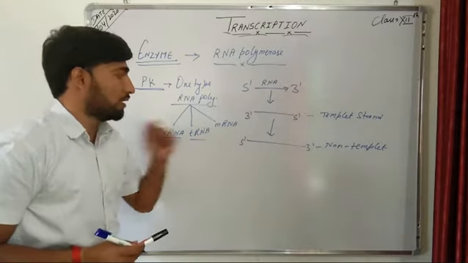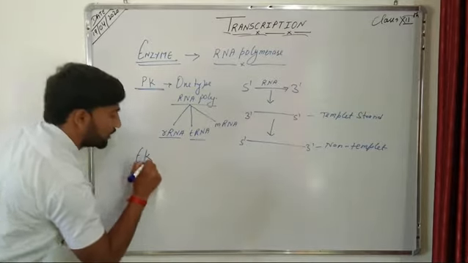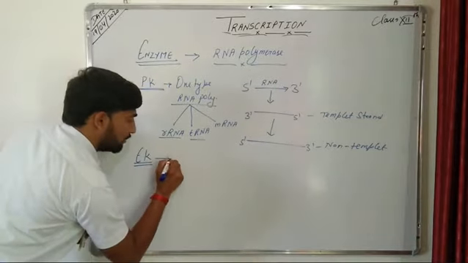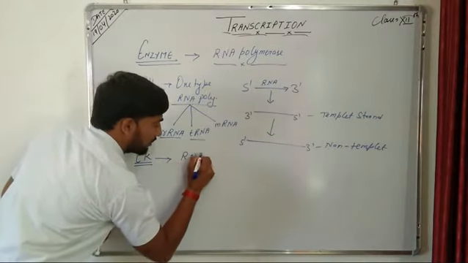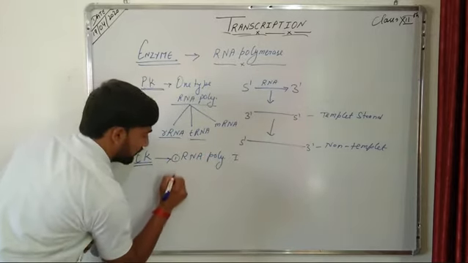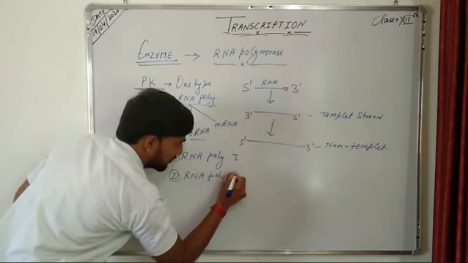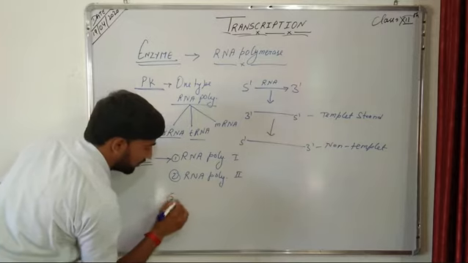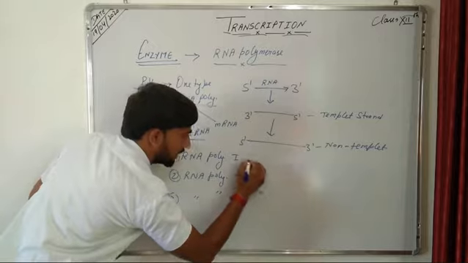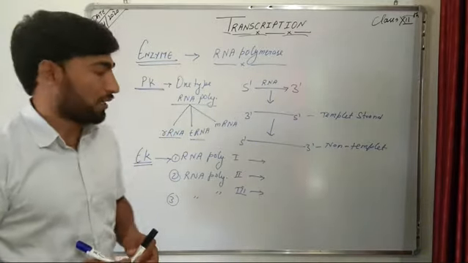So prokaryotes have only one type of RNA polymerase that synthesizes the three different types of RNA molecules, that is rRNA, tRNA and mRNA. But in case of eukaryotes, they have three different types of RNA polymerase, which are named RNA polymerase first, RNA polymerase second, and RNA polymerase third. These three different types of RNA polymerase synthesize different types of RNA molecules.